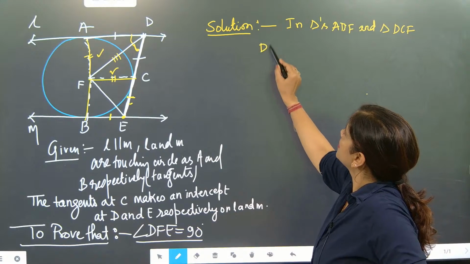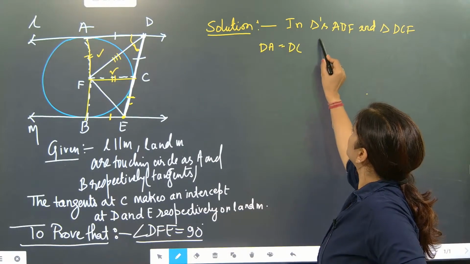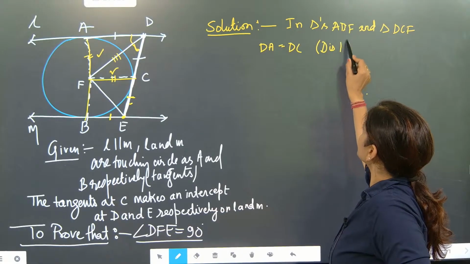First, DA is equal to DC. D is the external point.